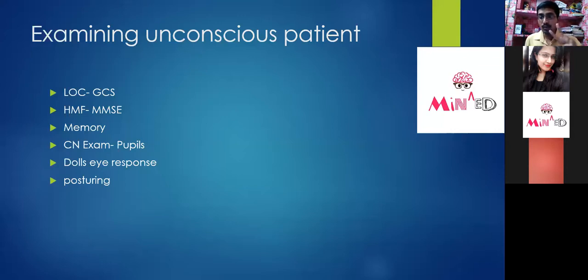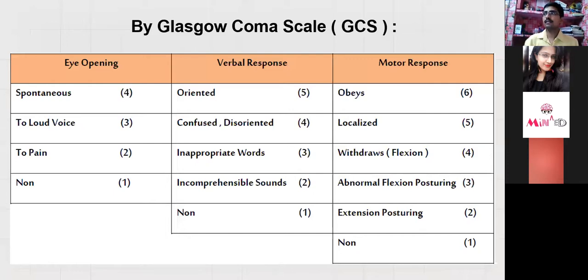So these two things will tell you about the suspected area, and accordingly you can analyze the cranial nerves. That will give you a more appropriate idea about the illness, and for further evaluation you can take a detailed history and go for evaluation like CT and MRI if needed, and some other biochemical and blood investigations if required. Now this is about the examination of the unconscious patient.